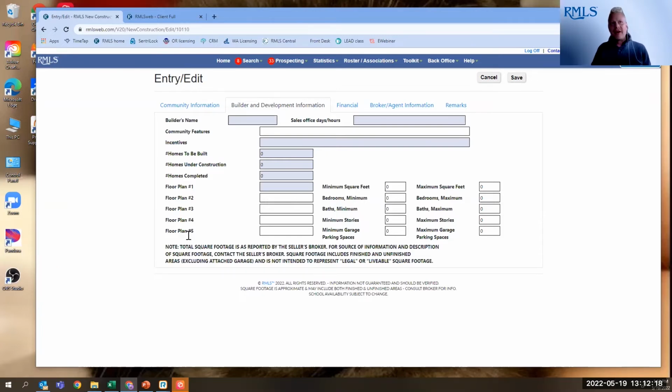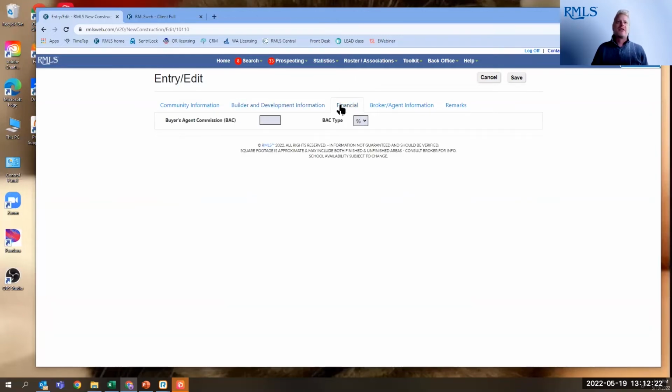But even better, and I think this is my favorite part of the new construction information record, is on this financial tab, the buyer agent commission. When you enter in a new construction information record, you are posting to the cooperative of RMLS that this builder is offering a buyer agent commission. He's offering to cooperate with a buyer's agent. You are demonstrating that for the entire development by entering that in here. And of course, it's required.